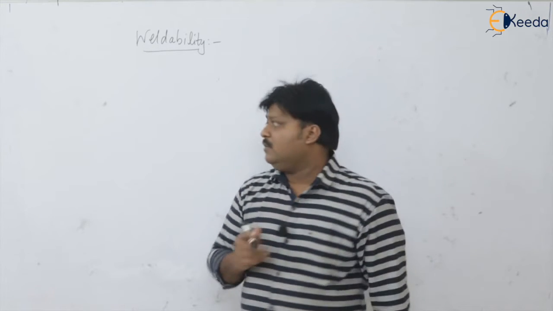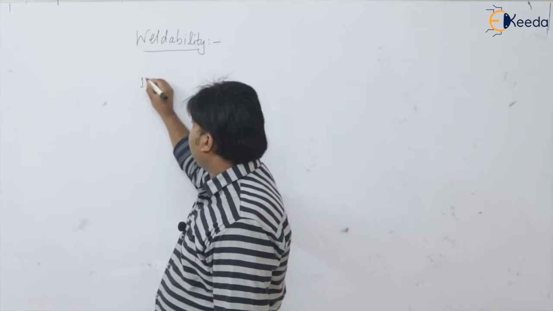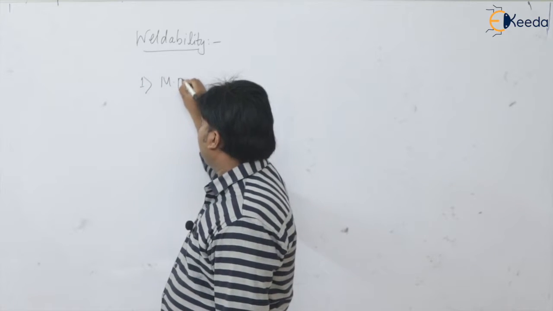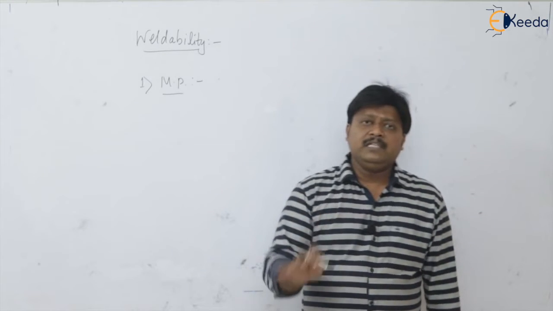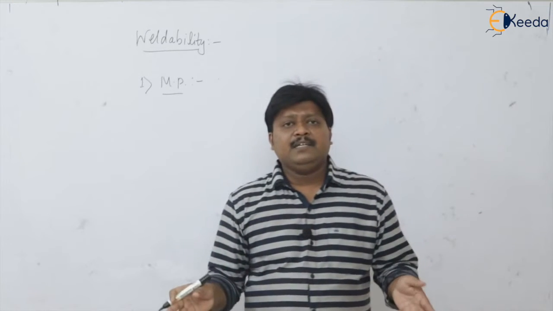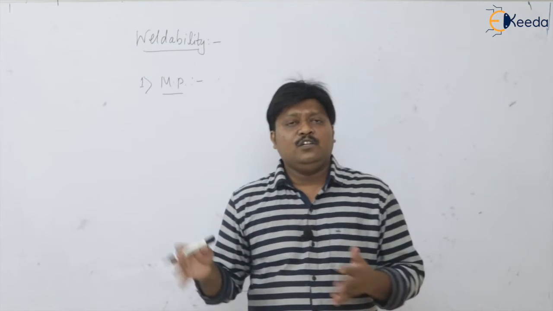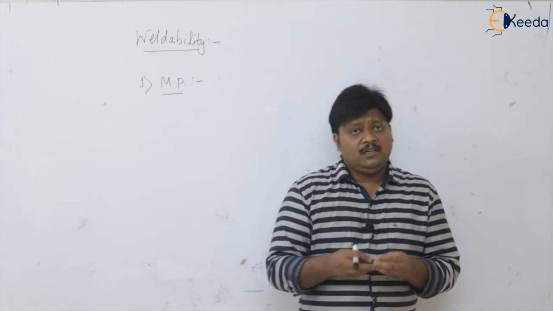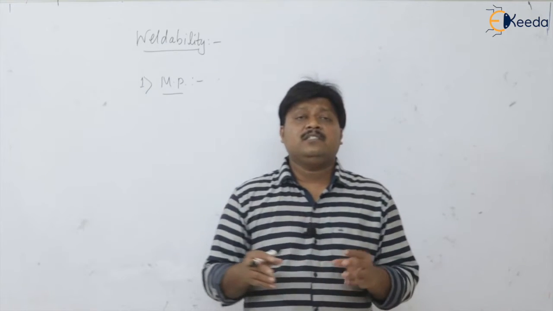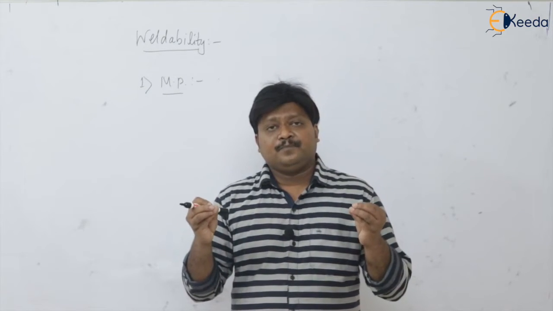The first important factor that we have to consider is the melting point of a given material. Both the higher melting point materials and the lower melting point materials are difficult to weld, but the medium temperature materials are very easy to weld.